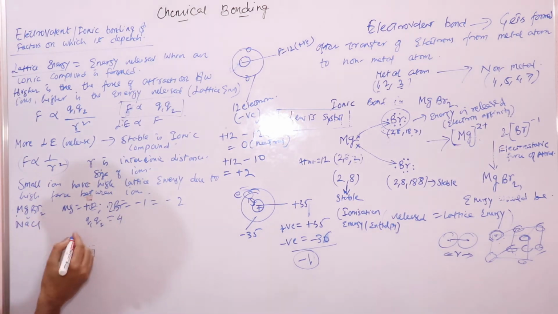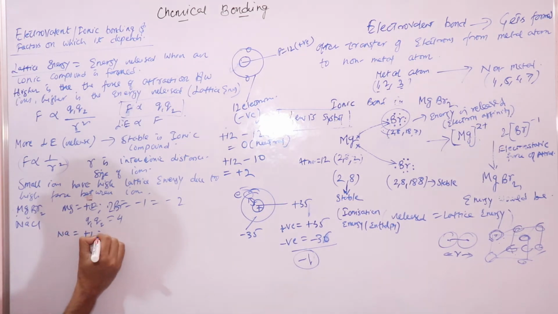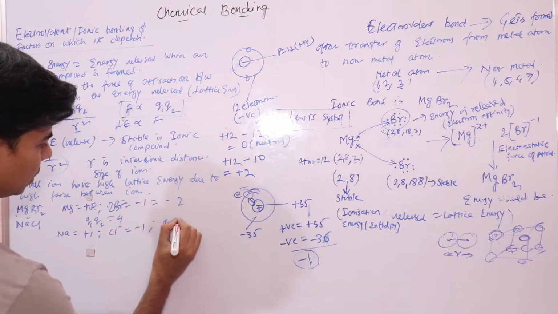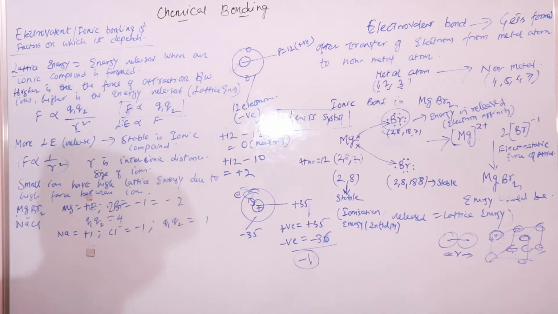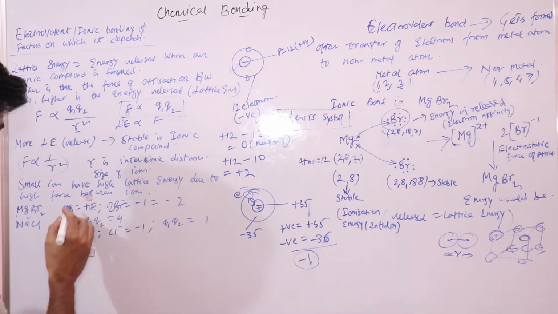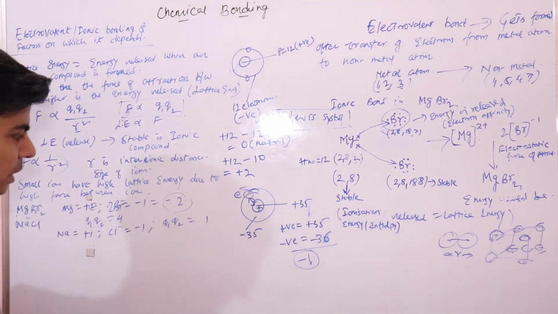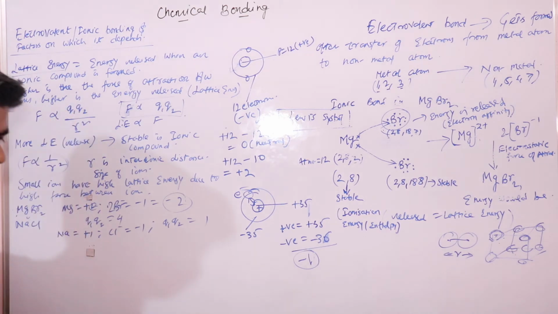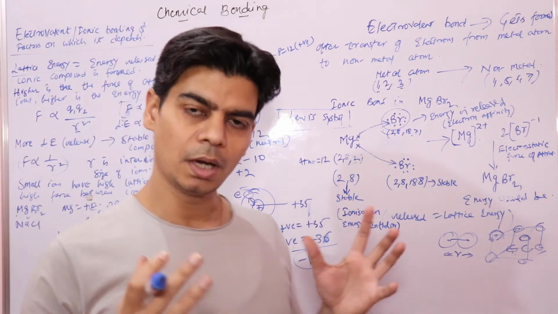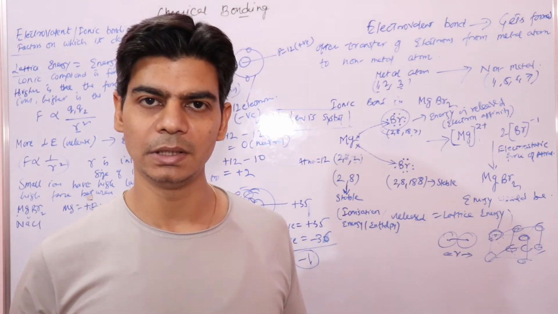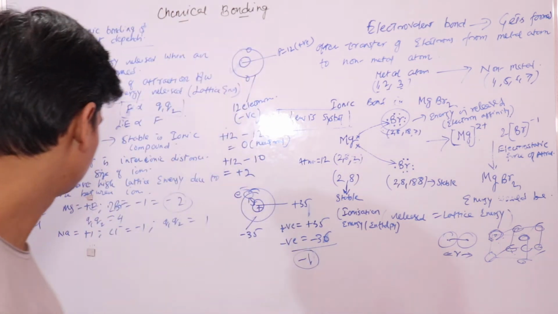Now for sodium chloride, sodium has a +1 charge, chloride has a -1 charge, so therefore Q1 Q2 would be 1. So the product of charges is higher in the case of magnesium bromide, so the force of attraction would be higher for magnesium bromide. High force of attraction means high lattice energy. More energy would be released, so more stable would be your compound.